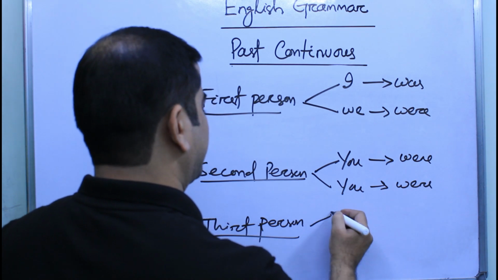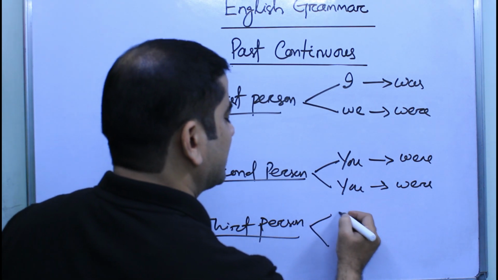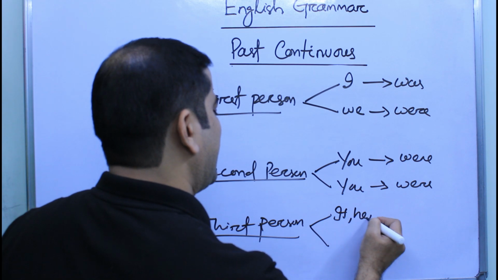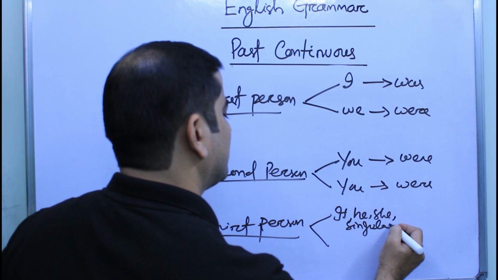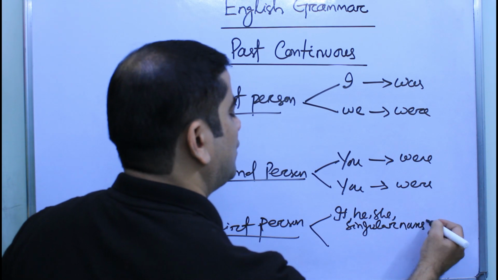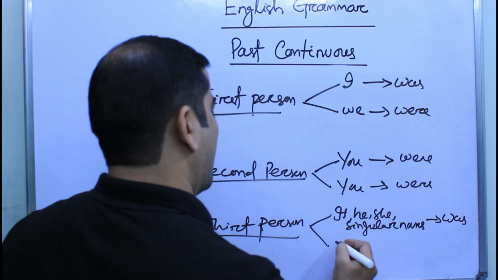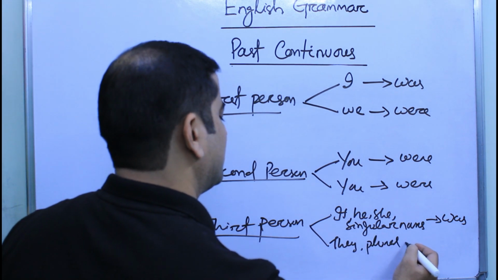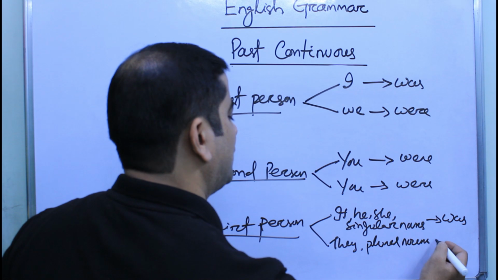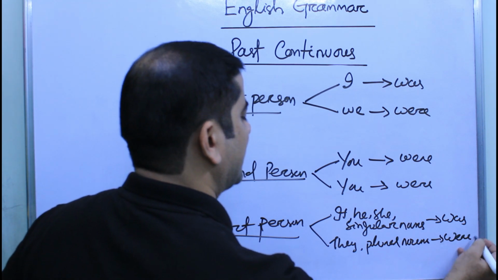And for third person singular, that is it, he, she and all singular nouns, we use was. And for they, plural nouns, we use were.